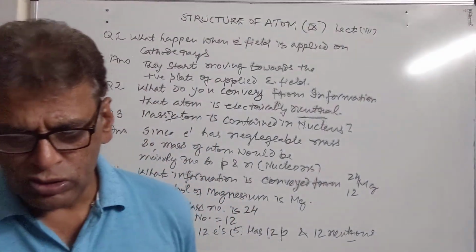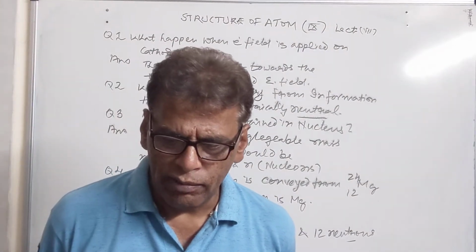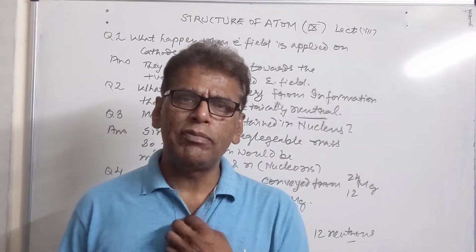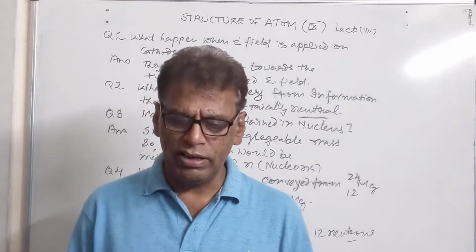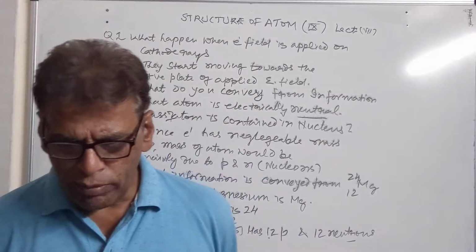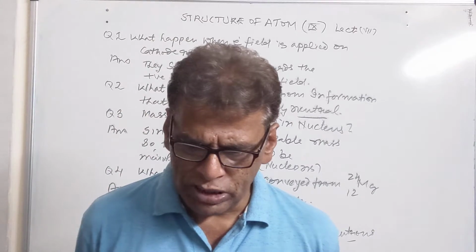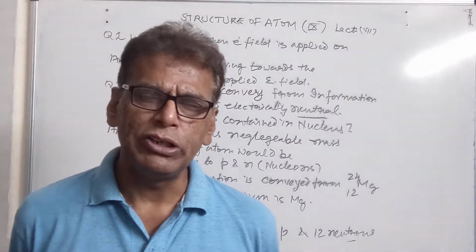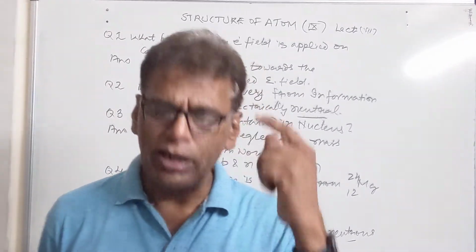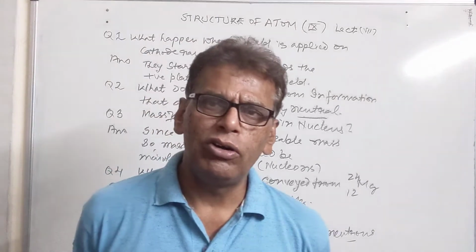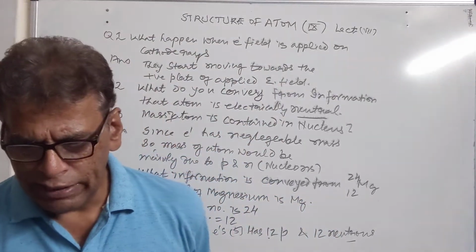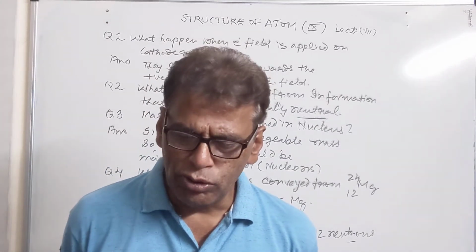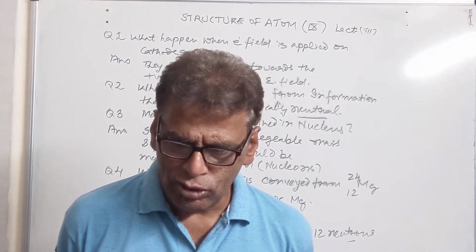Then number of protons in the nucleus of an atom is called as its atomic number. So number of electrons in the extranuclear part or number of protons in the nucleus, they represent the atomic number of the species. Then we have fourth fill in the blanks question, that an atom has mass number of 32 and it has 16 neutrons. The number of electrons will be 16 in this case, because 16 subtracted from 32 will give you 16 electrons in that case.